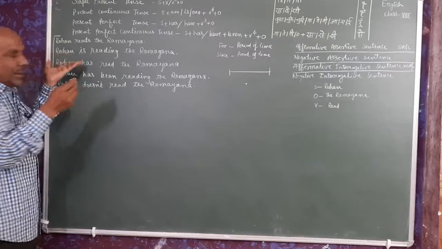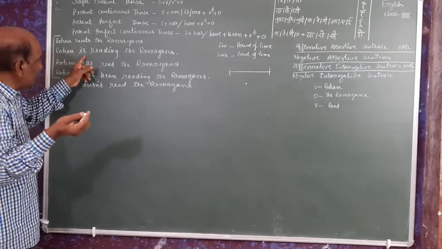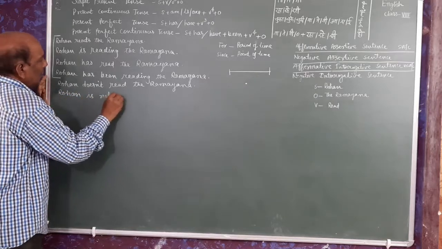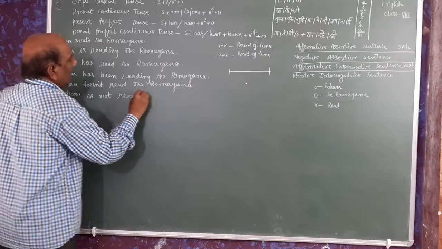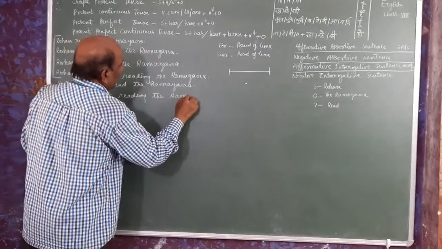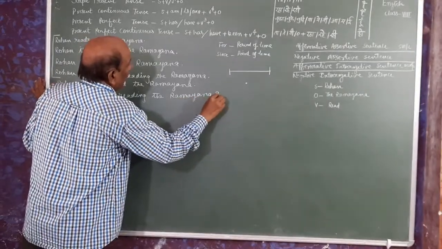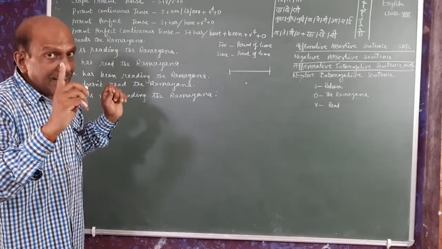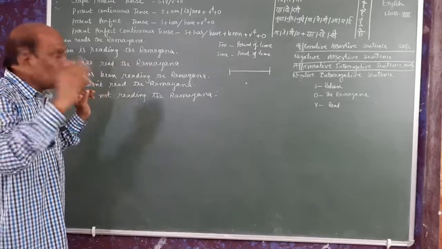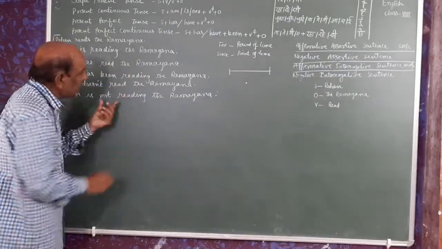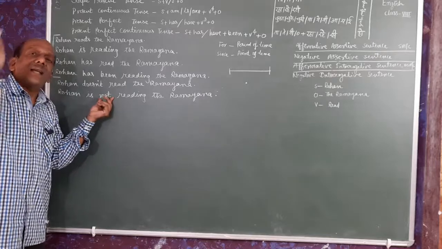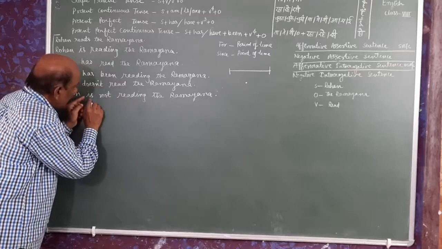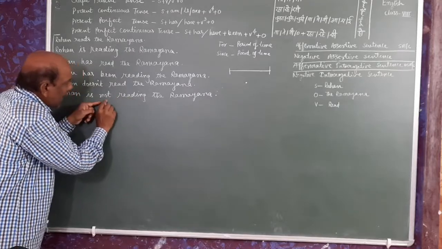But here we see there is an auxiliary. So Rohan is not reading the Ramayana. Are you understanding or not? If you have any question, don't hesitate to ask. Ask me in your comment box. So see here, Rohan is not reading the Ramayana. We put not here as not is an adverb here. And an adverb is placed generally between the verbs. Is is one verb, reading is another verb, and not, I have put not here.